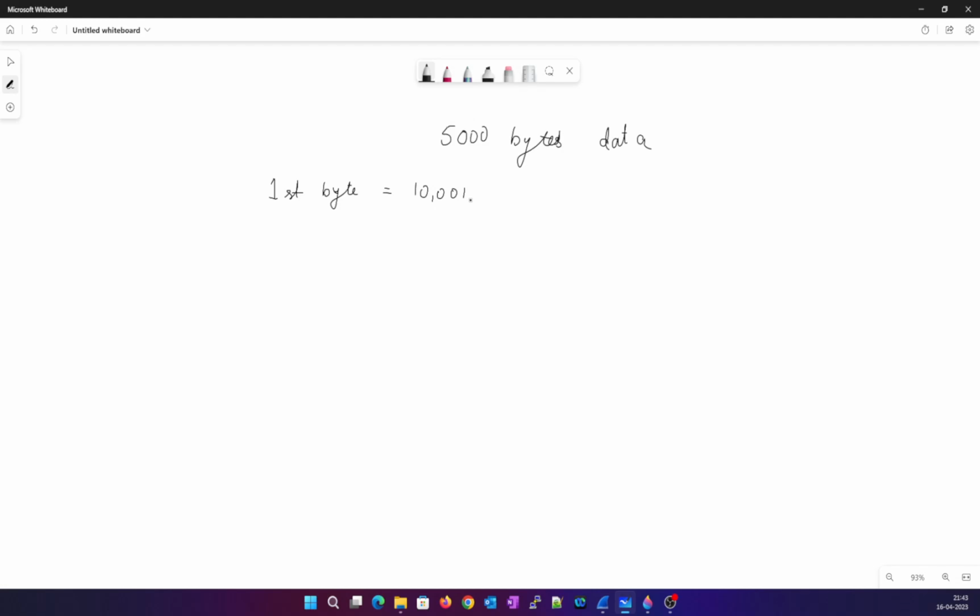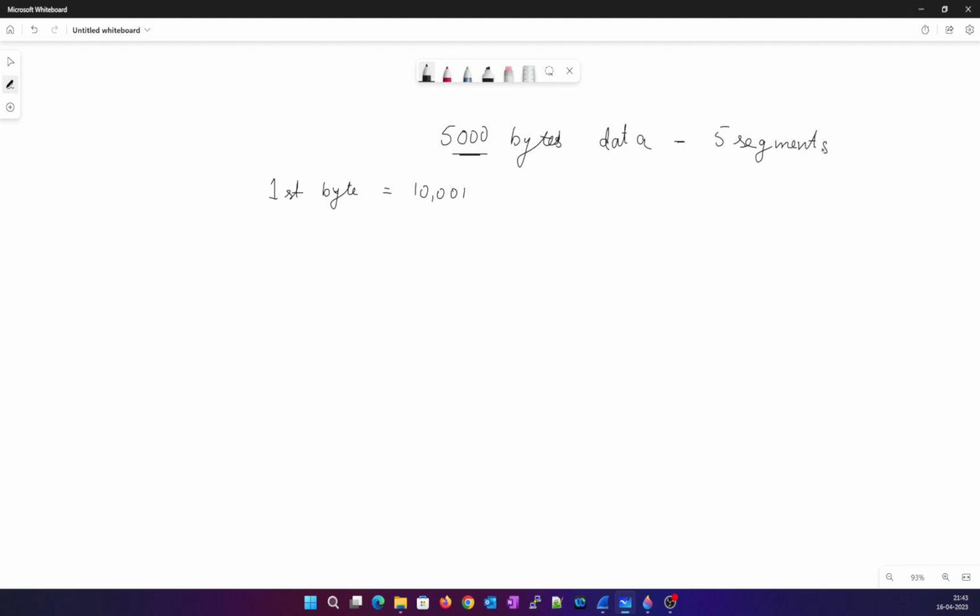So the first byte is given a sequence number of 10,001. Now the question is, what will be the range of sequence numbers in each segment if this 5,000 bytes of data is sent in 5 segments?